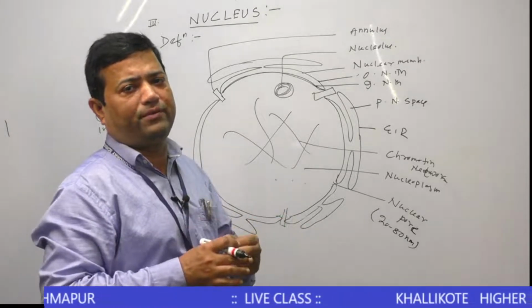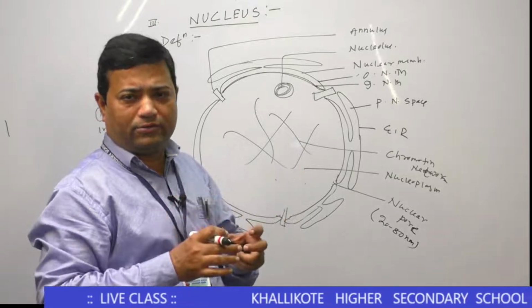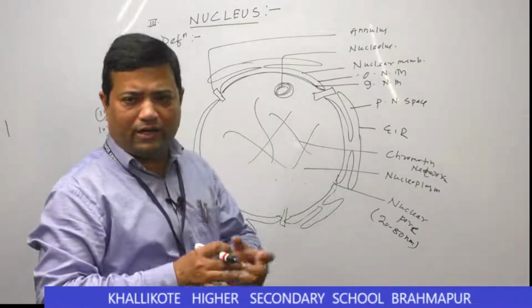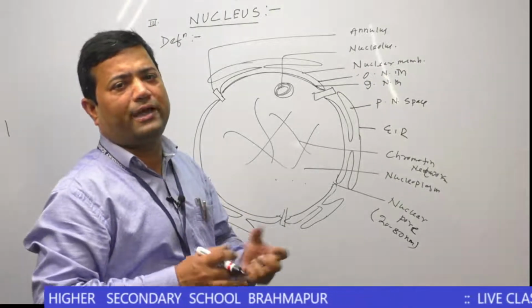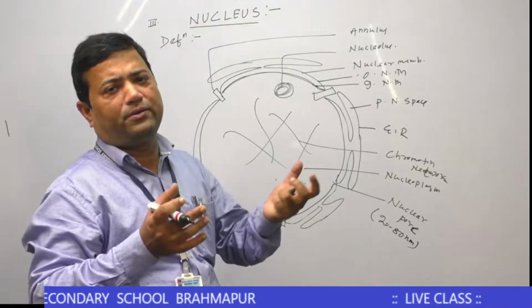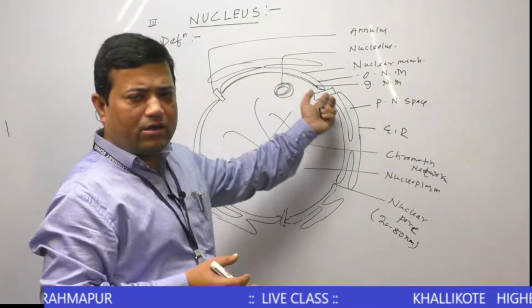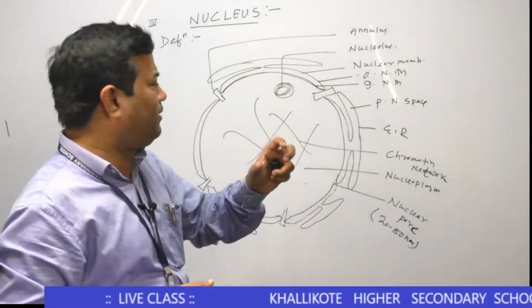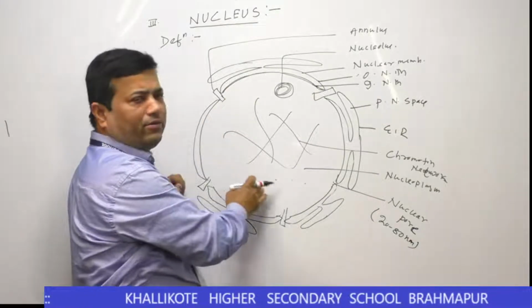You know lymph: lymph is a colorless fluid connective tissue, just like the nucleoplasm is colorless, so its name is karyolymph. Karyo means nucleus, lymph means colorless fluid. So the nuclear membrane encloses the colorless colloidal proteinous substance, so its name is karyolymph.